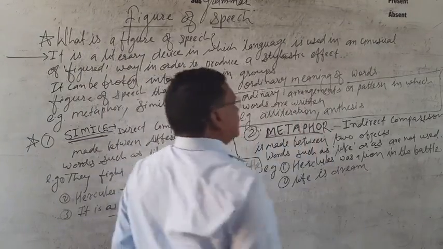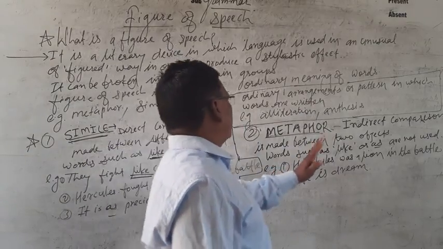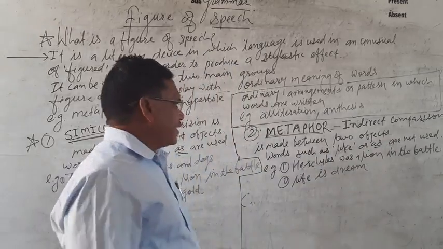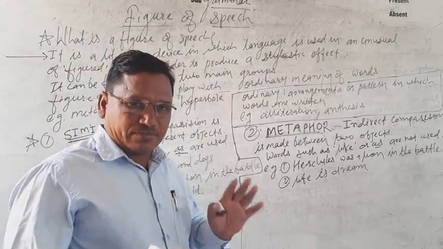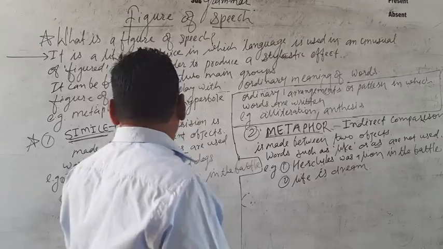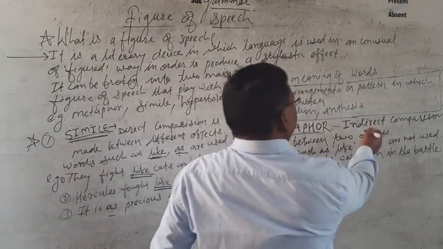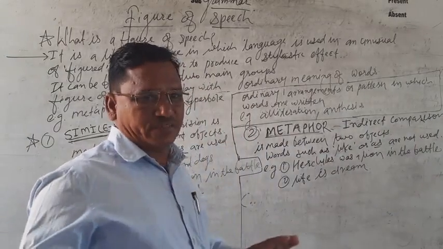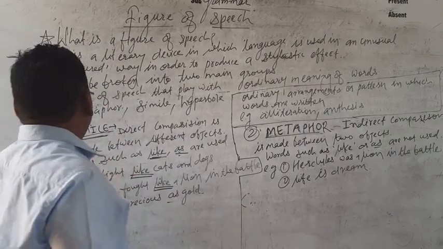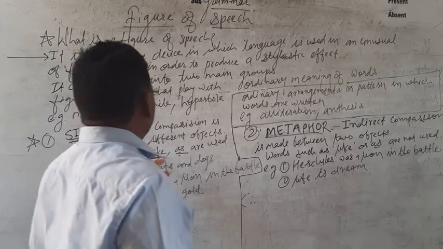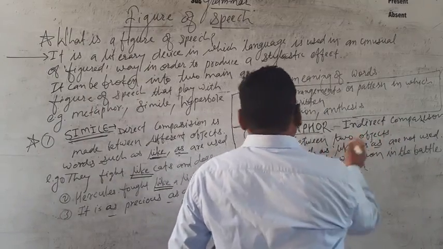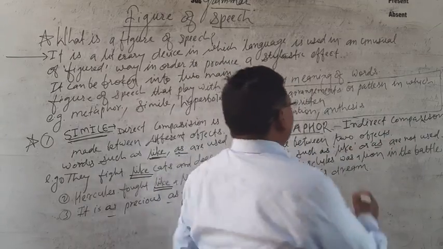In a metaphor, an indirect comparison is made between two objects, and words such as like or as are not used.